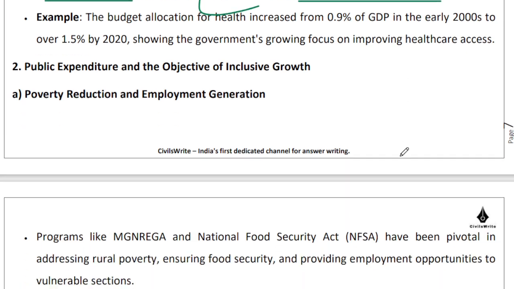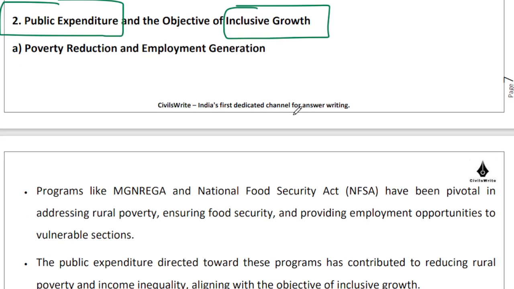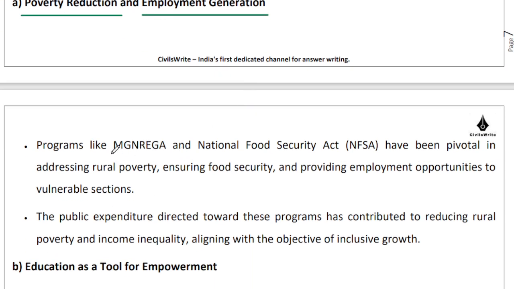All right. Now, if I try to juxtapose this public expenditure trends with, let us say, the objective of inclusive growth. Okay. So how does the picture look like? So for instance, if we talk about inclusive growth, poverty reduction, employment generation is important. And there is continuous public expenditure on, let's say, Manrega and the Food Security Act, which will both help in poverty reduction and employment generation, right?